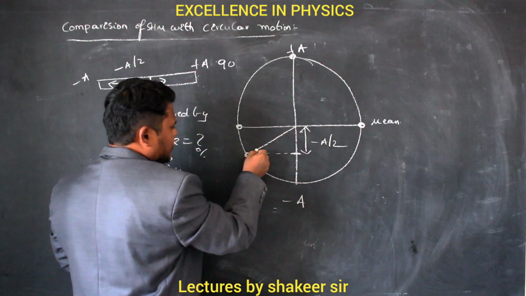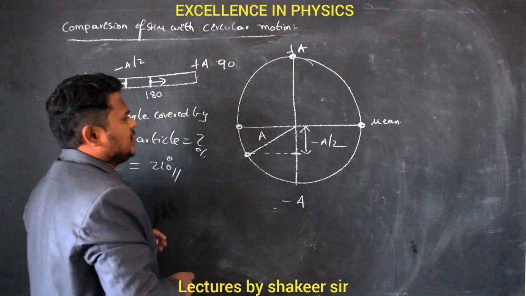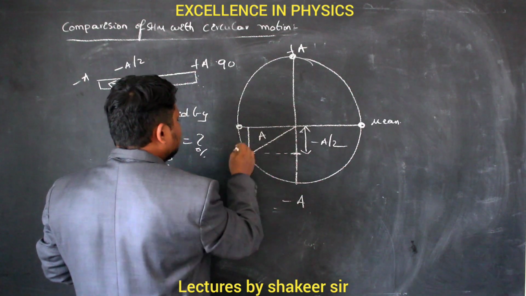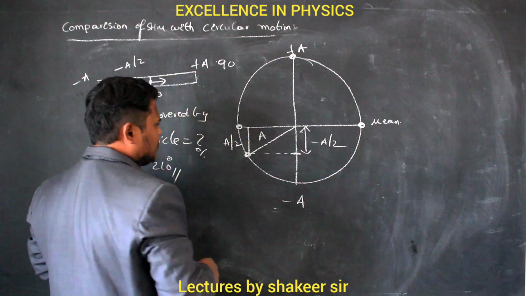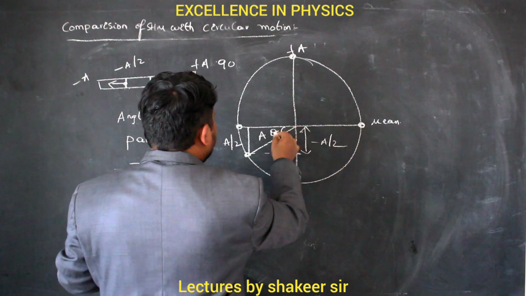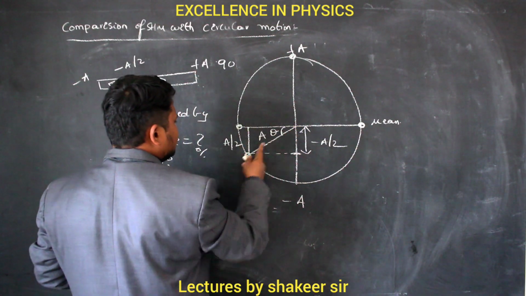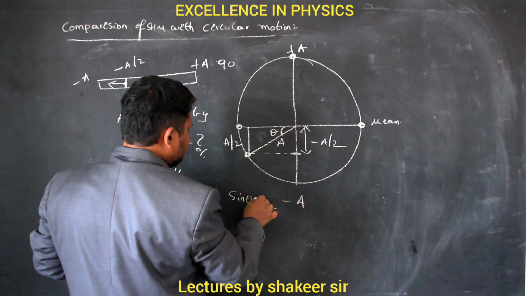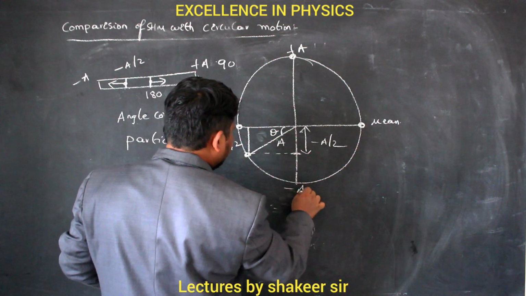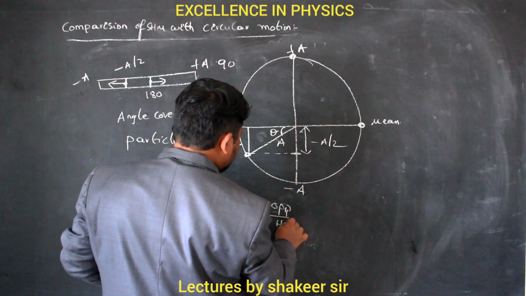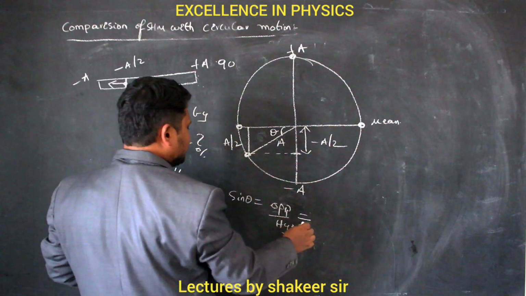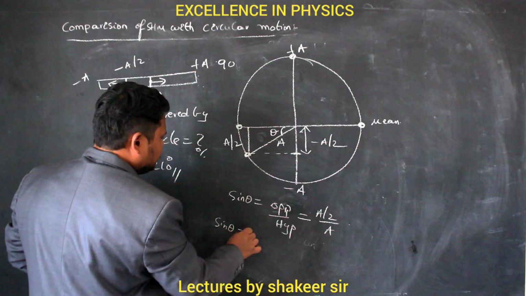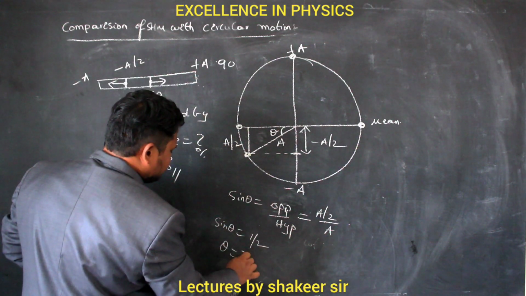If I draw the radius vector, this is radius vector A. Are you able to understand? If this is minus a by 2, then this distance is also, magnitude wise, equal to a by 2. If I calculate this angle theta, this becomes the opposite side and this becomes the hypotenuse whose value is a. So sin theta is equal to opposite divided by hypotenuse. The opposite side is a by 2, and the hypotenuse is a. Therefore sin theta is equal to 1 by 2, so theta is equal to 30 degrees.